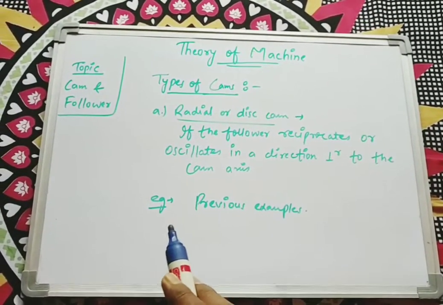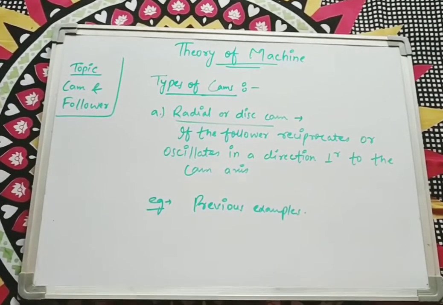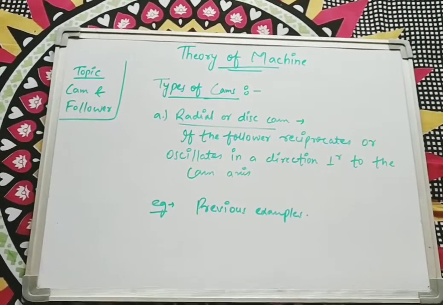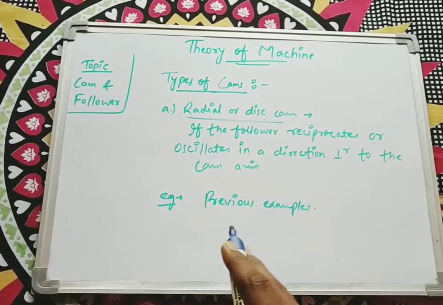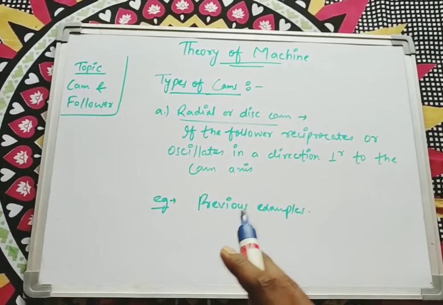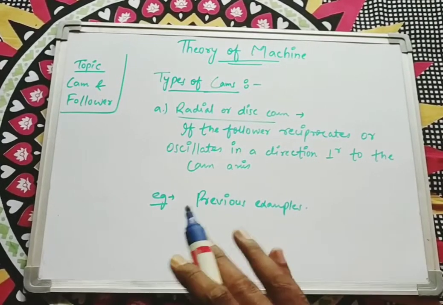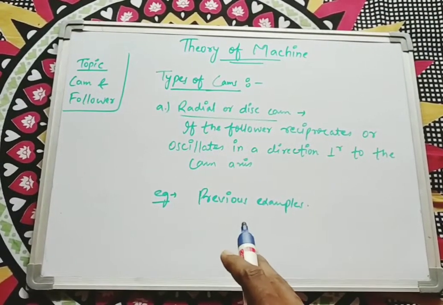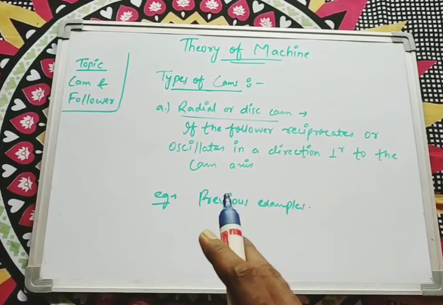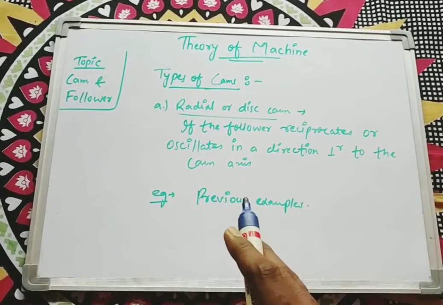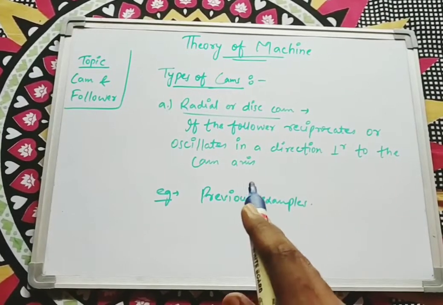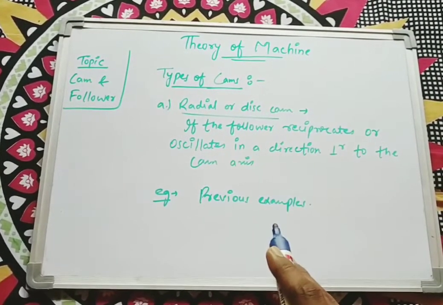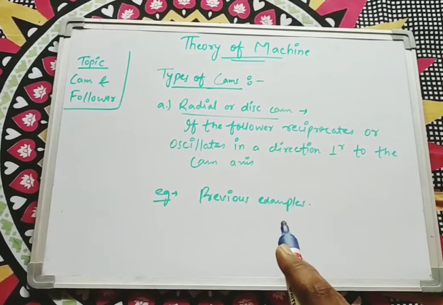We have given you examples in the previous figures. That means all the above types of followers which we have studied before, the knife edge follower, radial follower or offset follower, all those figures are types of radial cam, as in all figures the follower relative to the cam was reciprocating perpendicularly.